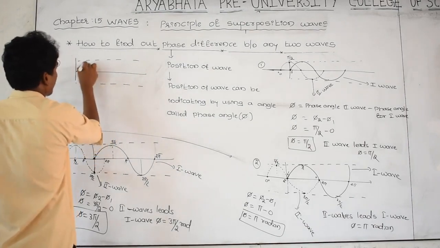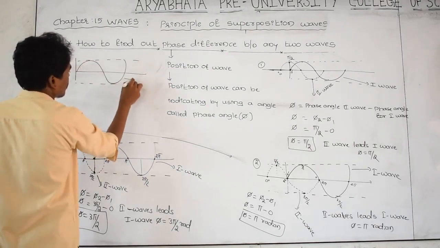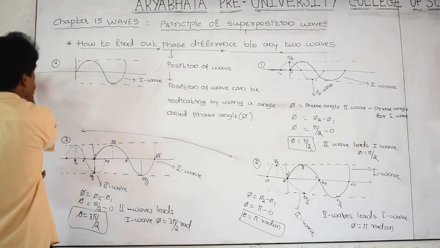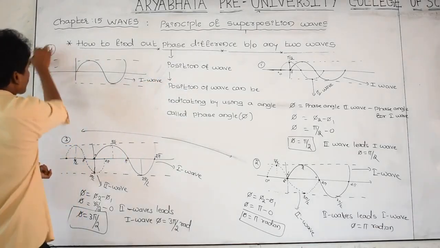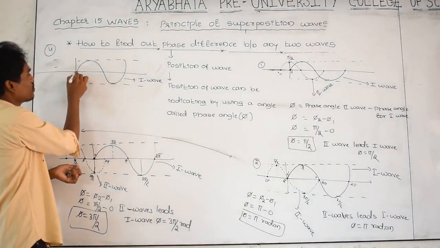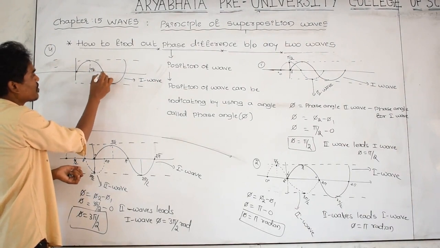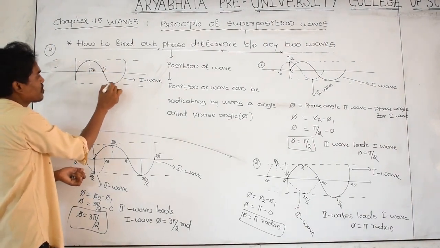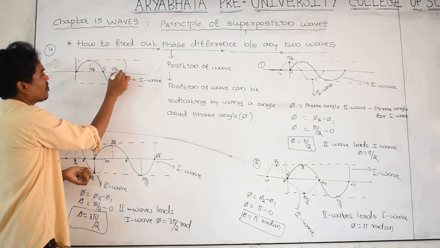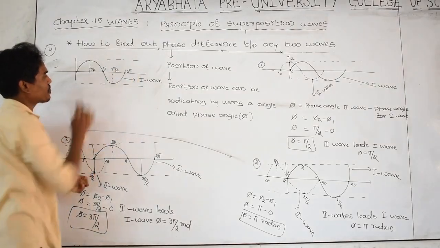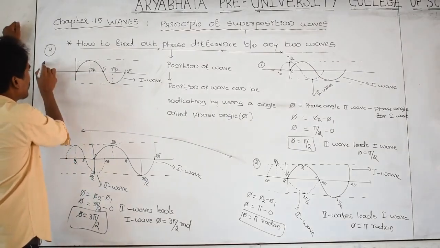This is the first wave. For first wave, 0 degree. For first wave, this is pi by 2. For first wave, this is pi. For first wave, this is 3 pi by 2. For first wave, this is 2 pi. This is first wave. And what about second wave?